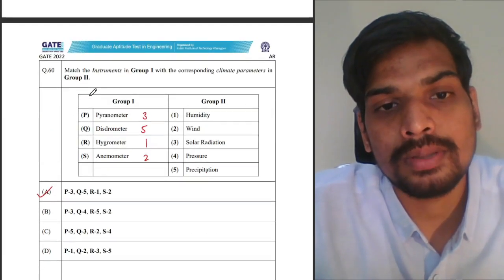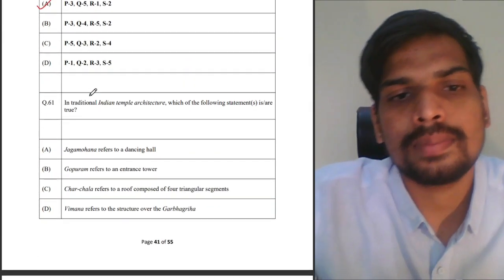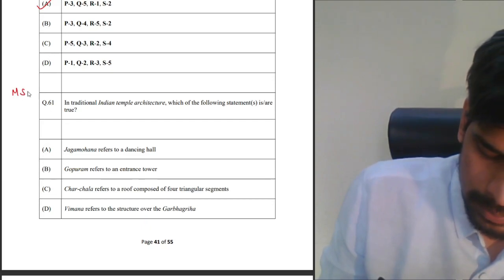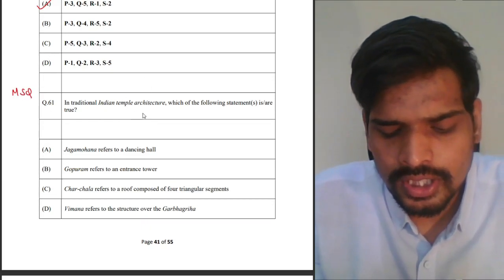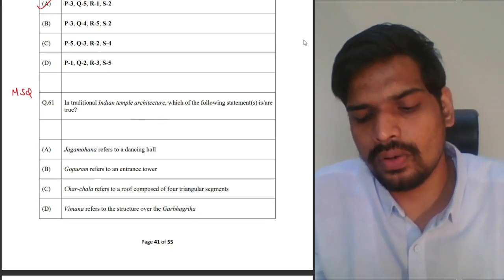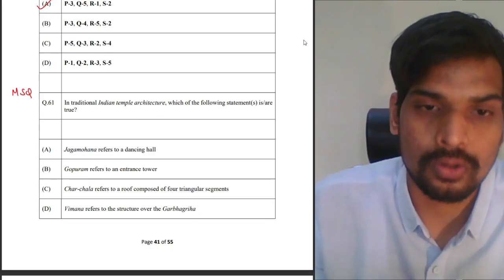So that's multiple choice questions. Coming to multiple select questions from here. This is a multiple select question. Multiple options can be correct. In traditional Indian temple architecture, which of the following statements is or are true?